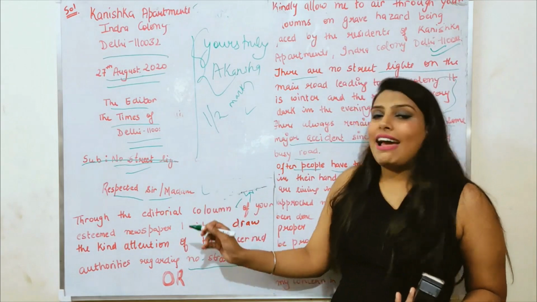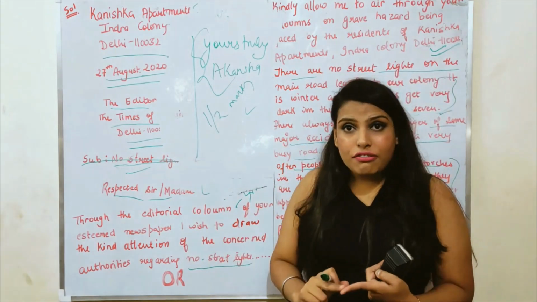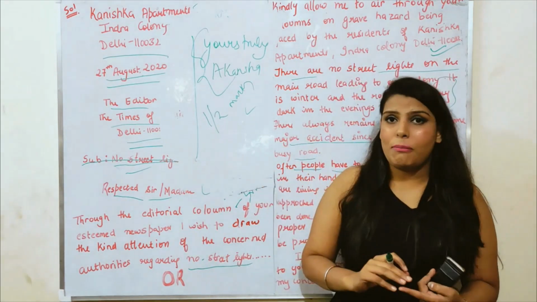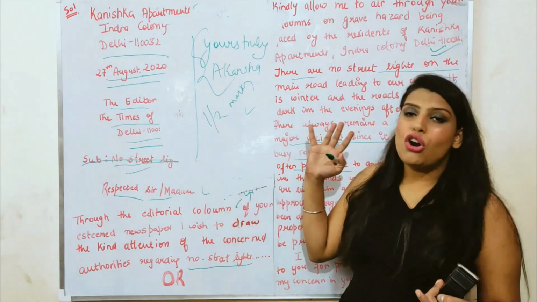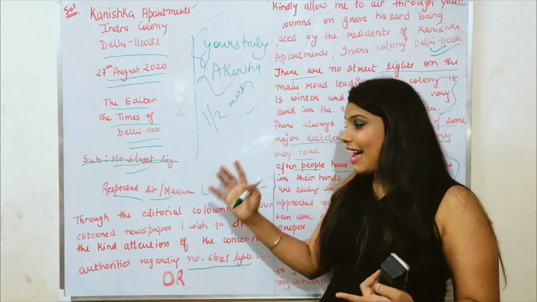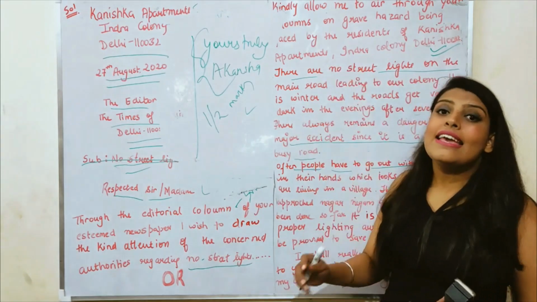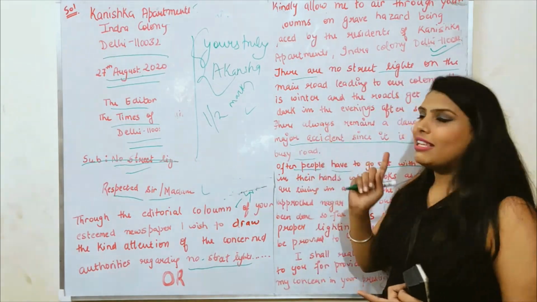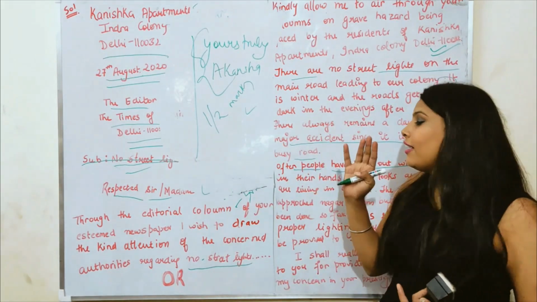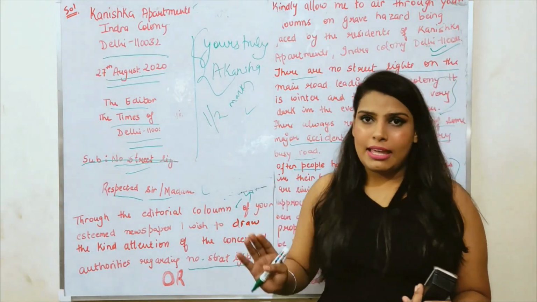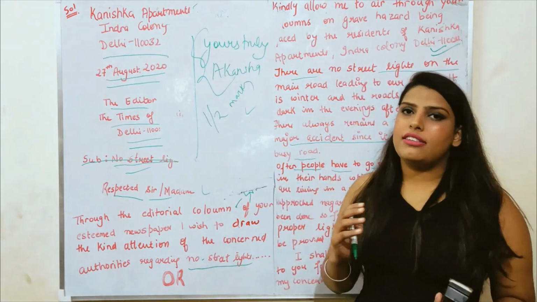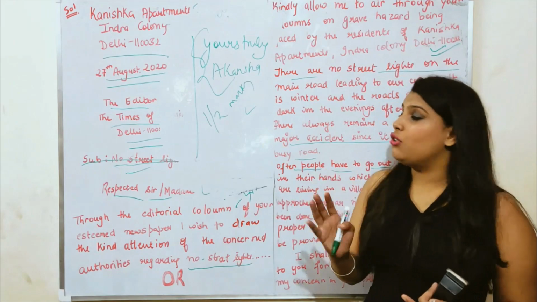Now if you write your body in an attractive manner, then no one can steal your marks. So write your body in an attractive manner. Start your line with either this or this. Then explain your problem in the second paragraph. After that, write the closing lines requesting them to highlight your points in their column of the newspaper.